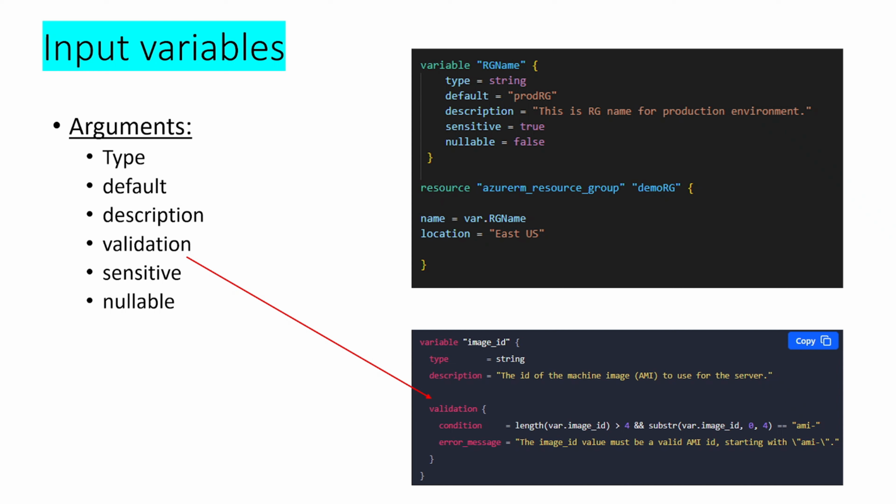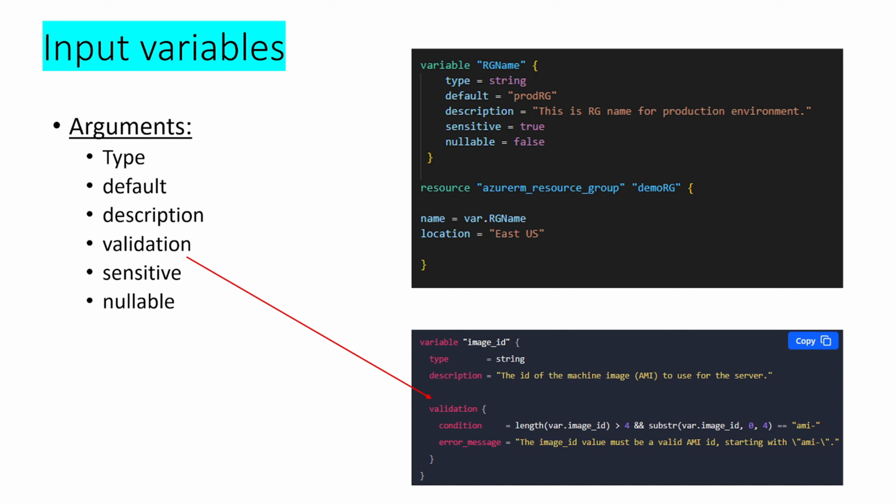Setting a variable as sensitive prevents Terraform from showing its value in plan or apply output. When you use that variable anywhere in the configuration, Terraform will still record the sensitive value in the state. So anyone who can access the state data will have access to that sensitive value in clear text. Declare a variable as sensitive by setting the sensitive argument to true.